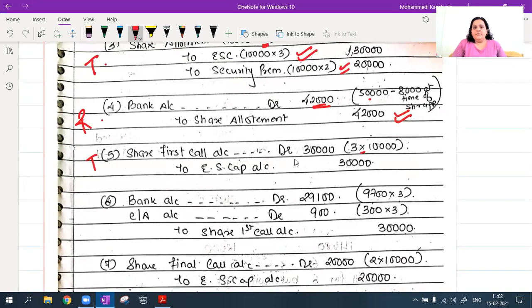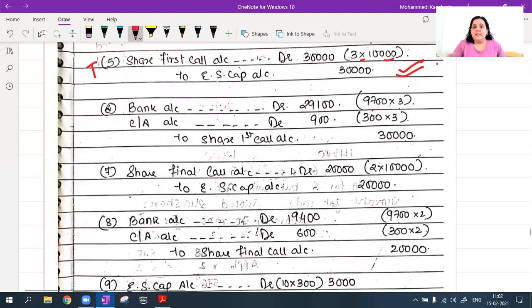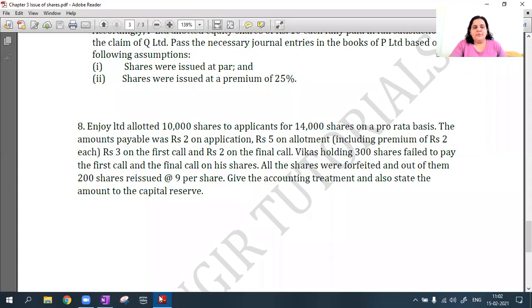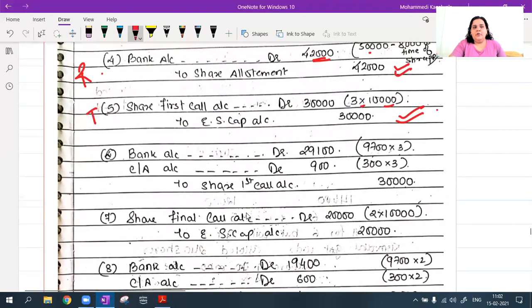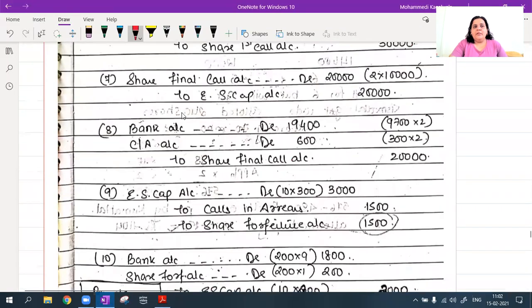Okay. Then in the first call, 3 rupees into 10,000 to equity share capital. There are calls in arrears on 300 shares. He's not paying. Okay. There is Mr. Vikas. He failed to pay me my first call and final call. So on my first call, 300 into 3, 900. So balance bank to share first call. Then share final call account debit to equity share capital. Similarly, again, calls in arrears are there. So the balance I will get in my bank account. These shares are forfeited.